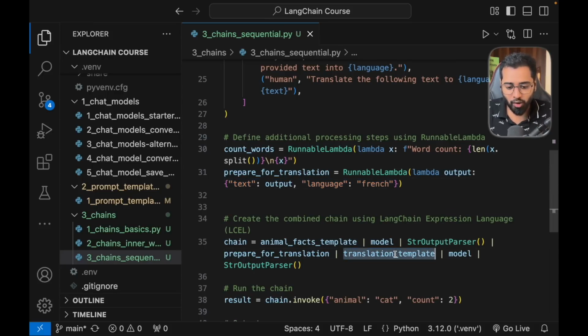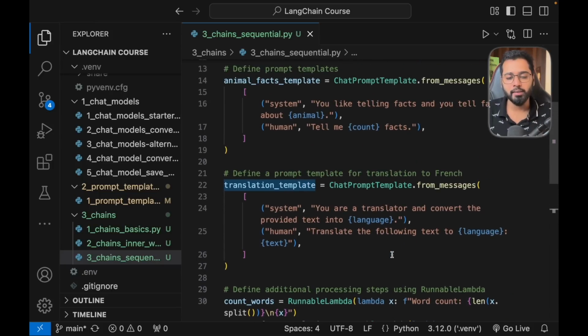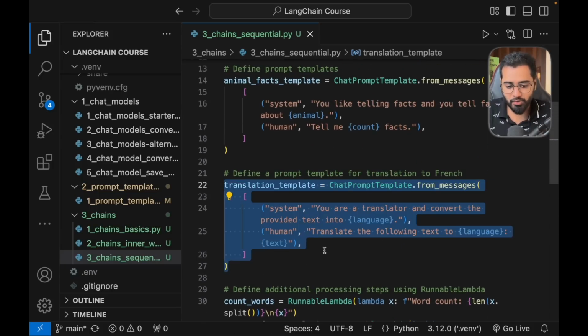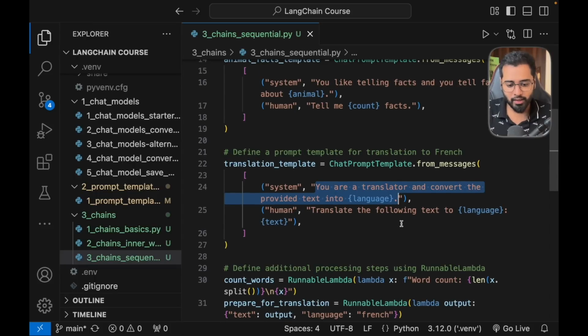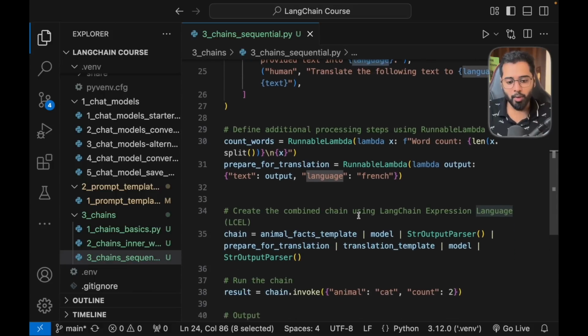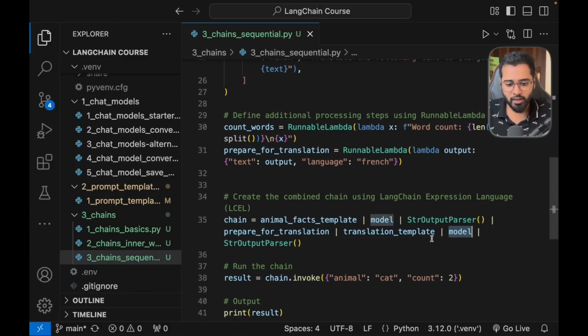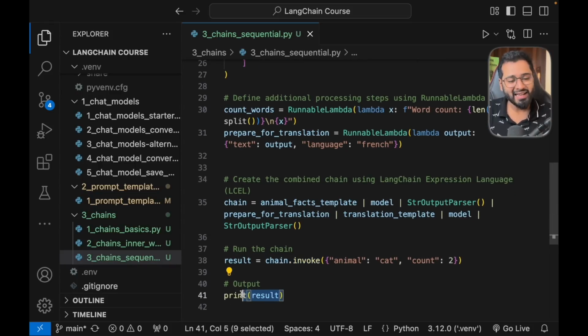So now that object goes inside of the prompt template. Okay, it says that you're a translator and your job is to convert the text to a certain language. So we have provided the text as well as the language in the object. Now the final prompt will be generated as well, right? So now that the prompt is sent to the model, which now gets invoked, and we finally get the content printed to the console, right? So that is how simple it is.